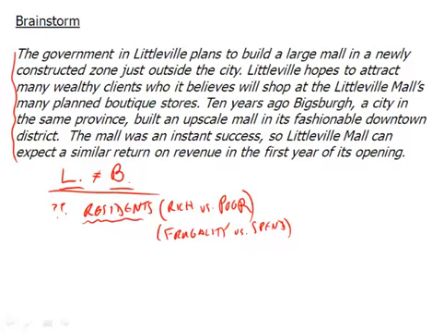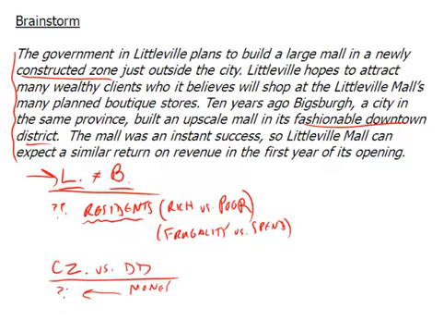So it assumes they equal each other, but we want to, of course, see how the two do not equal each other. Now, you're going to notice that the argument does a few other things as well. It goes on to say that, okay, well, maybe these two are similar. Let's just assume this. But it goes on to say that the mall here in Littleville is in a constructed zone. So we'll call that CZ, constructed zone, versus the mall here in Vicksburg, which is going to be in a fashionable downtown district. So you can see right there that you have construction zone versus downtown district. So that's already making a pretty large assumption. If you're in a downtown area, obviously there's a lot of money here. As far as the newly constructed area, well, are people already going to drive out here?